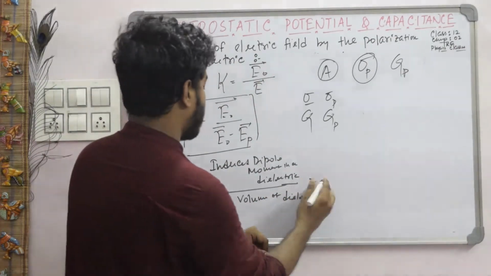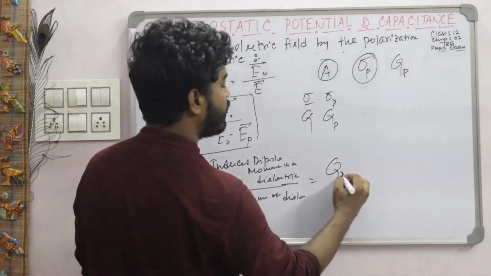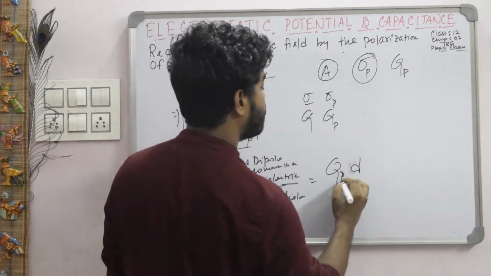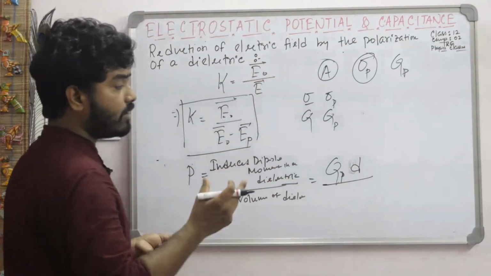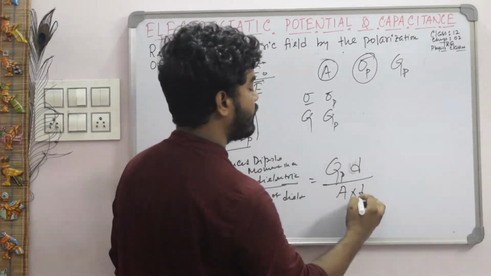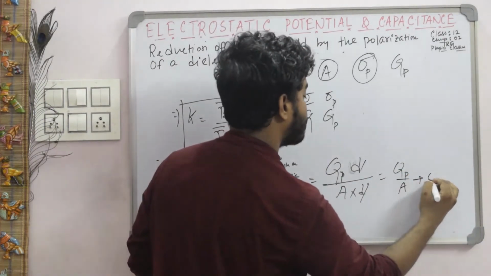So what is the induced dipole moment? That is the charge qp into the separation. Suppose d is the thickness of the dielectric, so the separation is d. Now the volume is A, the area, times d, the thickness. The d's cancel out, giving qp by A. Suppose this is equation 1.